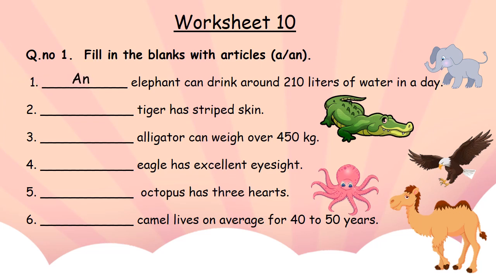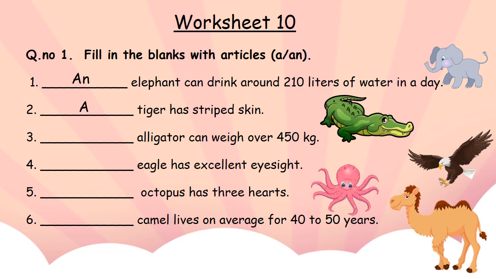An elephant can drink around 210 liters of water in a day. Blank number 2 is dash tiger has striped skin. T of tiger is a consonant. So you are going to write article a. A tiger has striped skin.